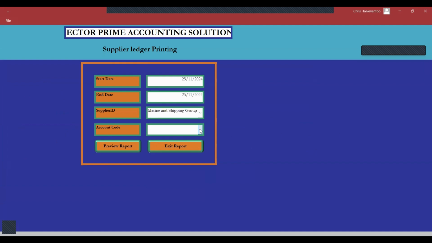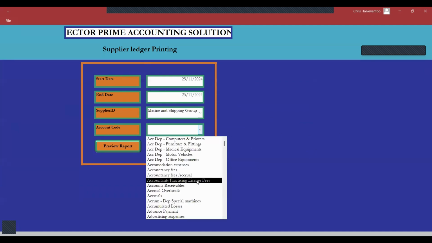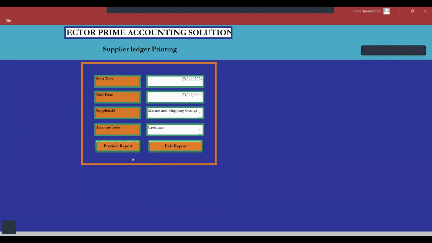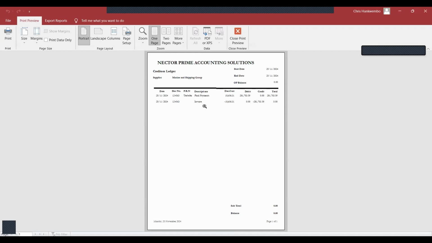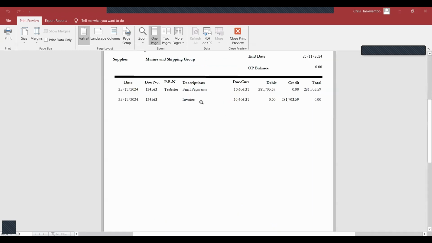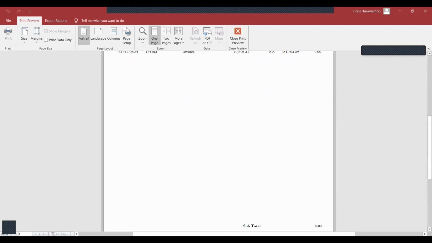So creditors. Good. As you can see, the payment batch has come through. It's referencing the same invoice number as cleared now. The liability here is cleared.